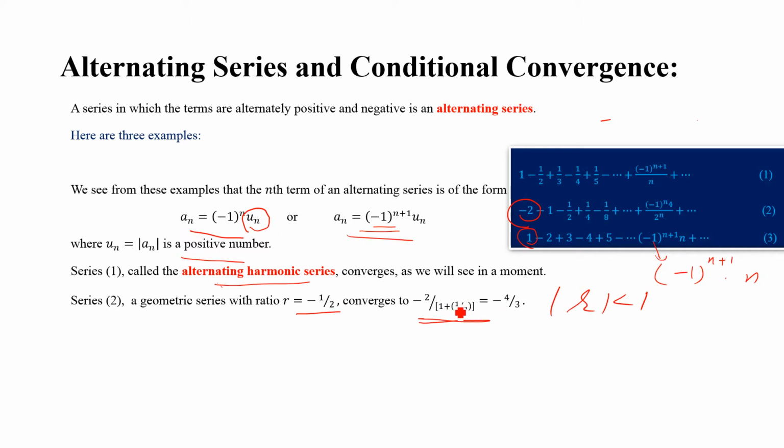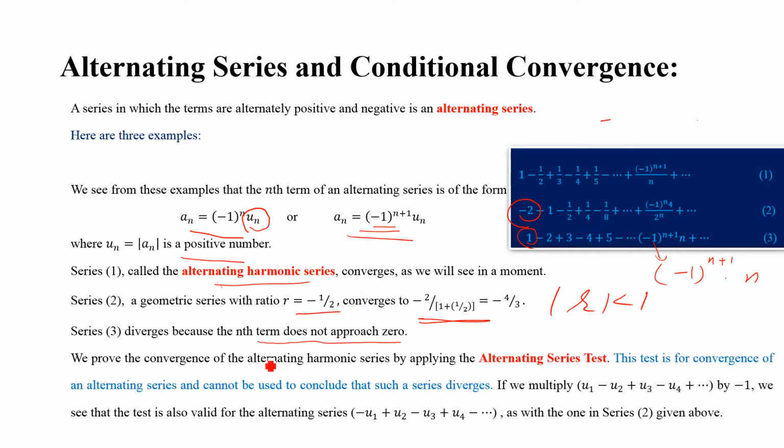So negative 1 by 2 makes it positive 1 by 2, so we have minus 4 by 3. So this series converges to minus 4 by 3. And the last series diverges because you can see that its nth term does not approach 0. So the nth term divergence test tells us this series is divergent.